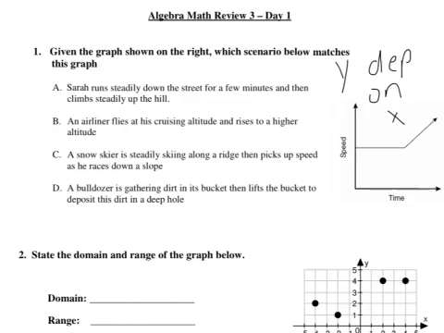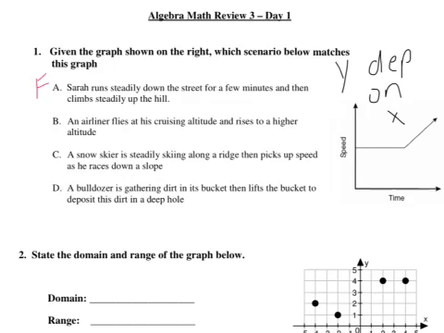And then it says she climbs steadily up the hill. Well, if she's climbing steadily, that means she's going the same speed. But right here we see that the speed is increasing. So I would say that this first choice, A, is false. So I'm going to put an F next to it.